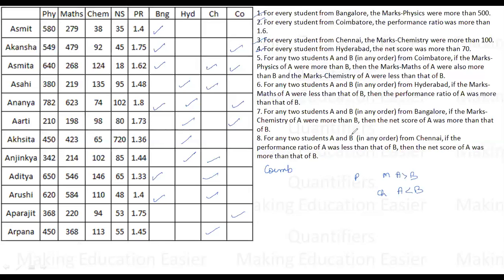These are the variables I have to play out. Okay. Now let us see who are the people from Coimbatore and what are the possibilities. So if I see the Coimbatore students, I have to compare the physics, math, chemistry scores.